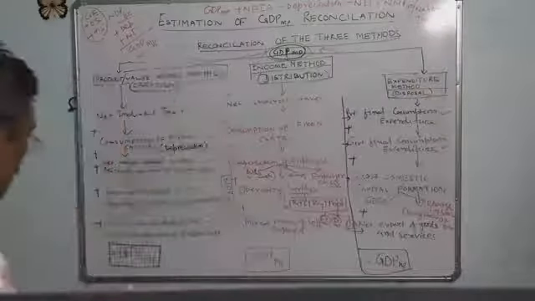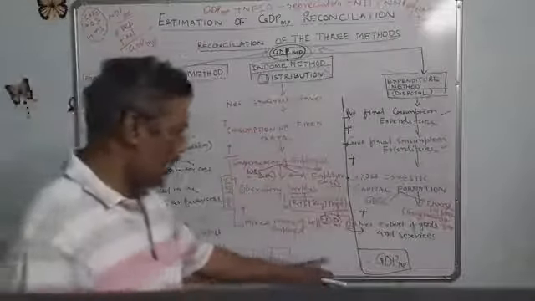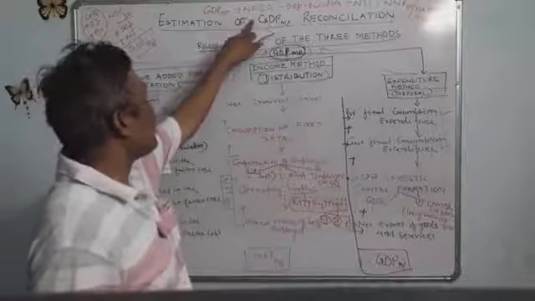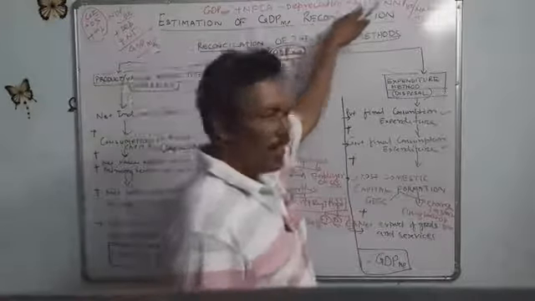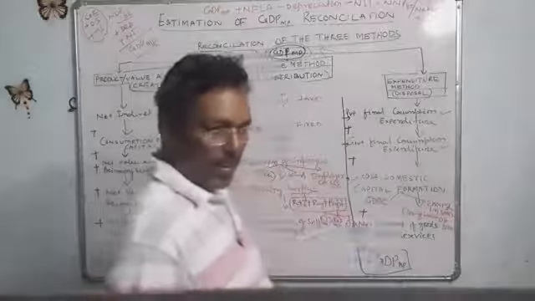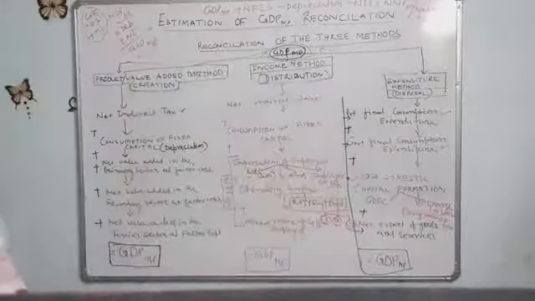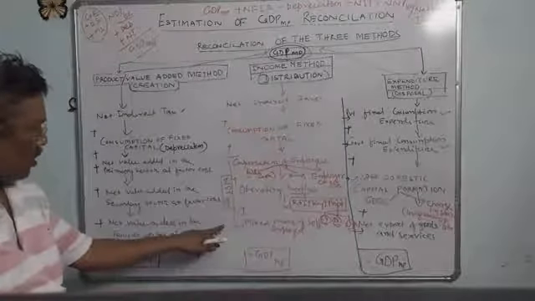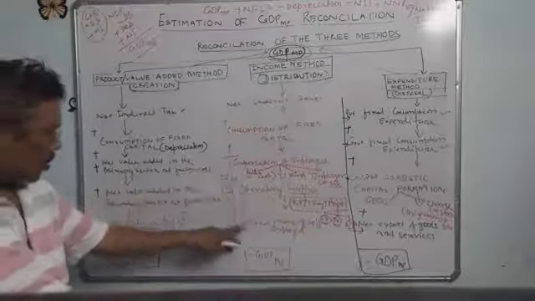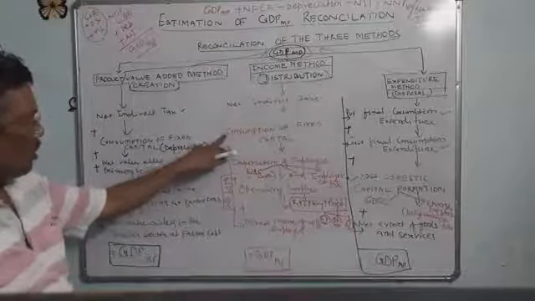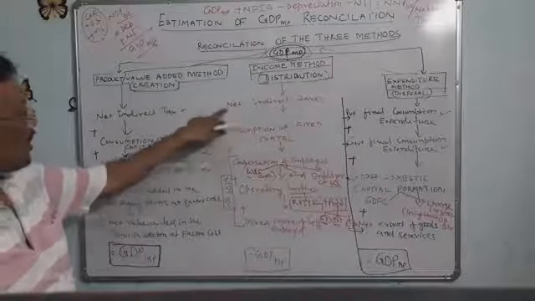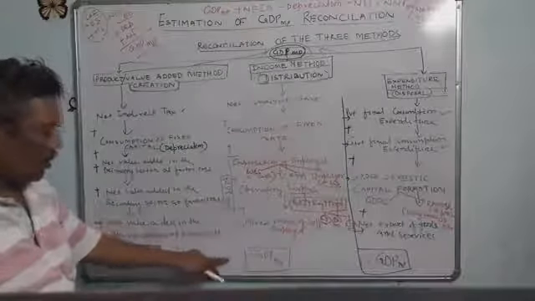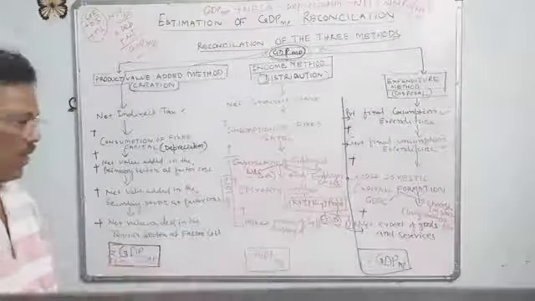It means whenever we find GDP at market price at any stage, these three factors we already know: net factor income from abroad, depreciation and net indirect taxes. If you find NDP at factor cost directly, from compensation of employees, operating surplus, mixed income, without adding net indirect taxes and consumption of fixed capital, then NDP at factor cost plus net factor income from abroad, you can find NNP at factor cost easily.